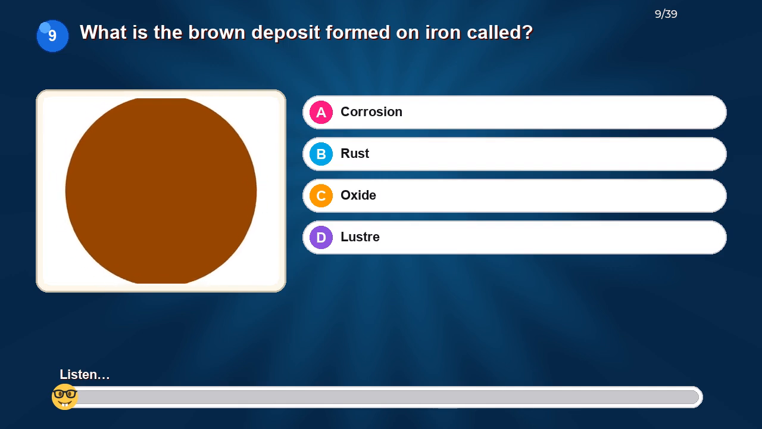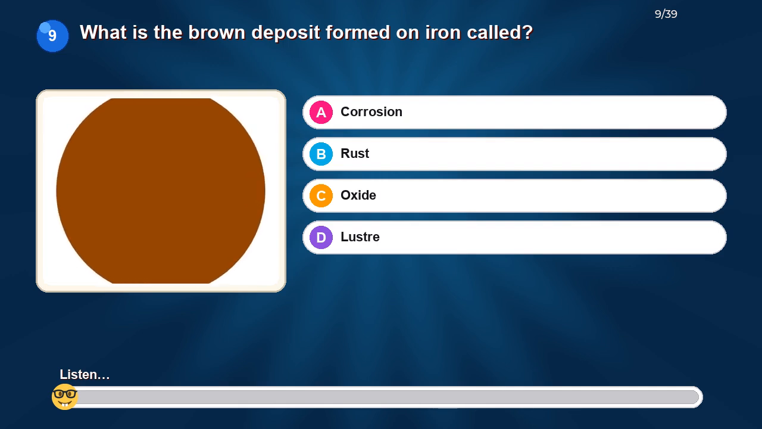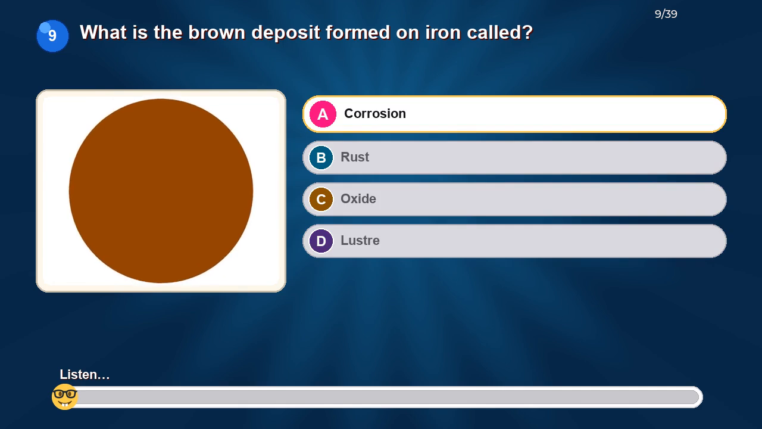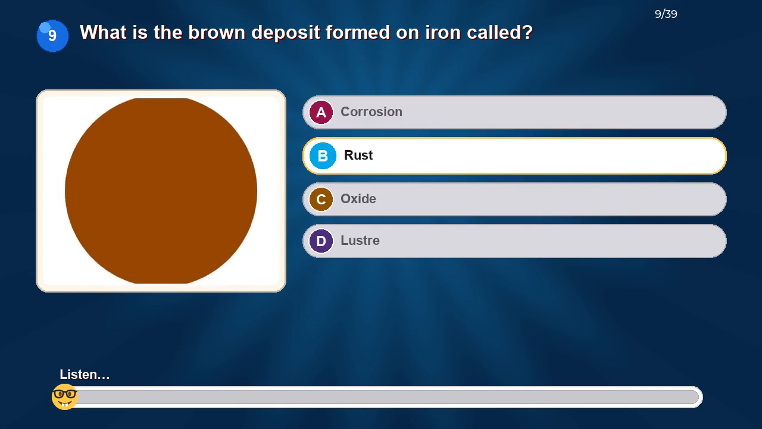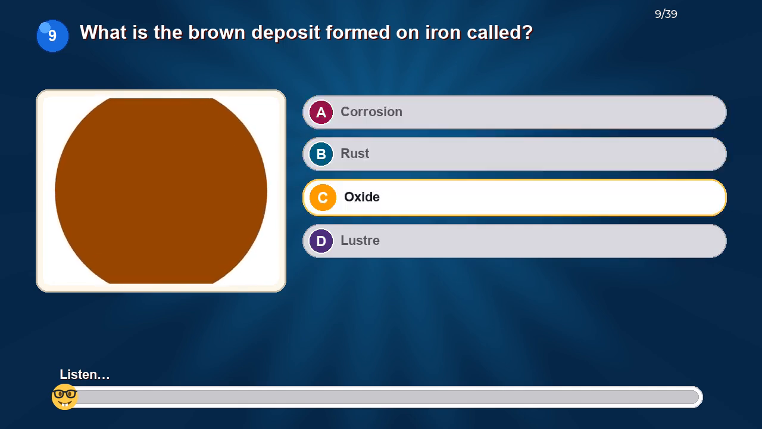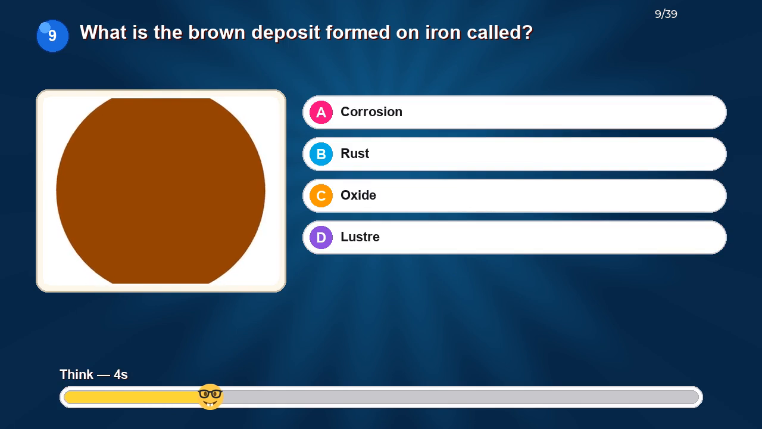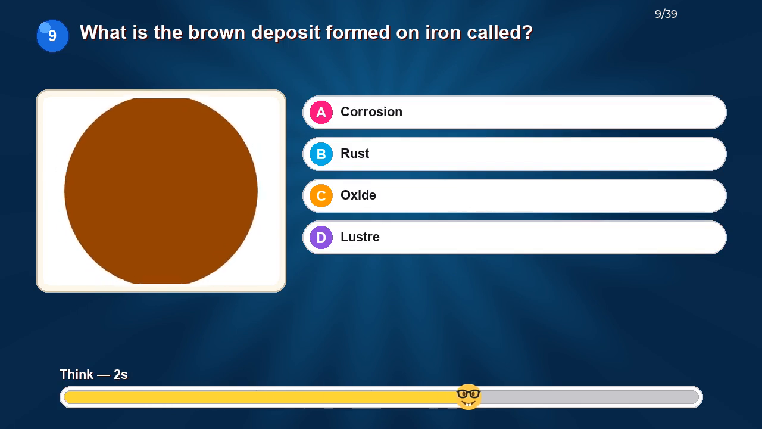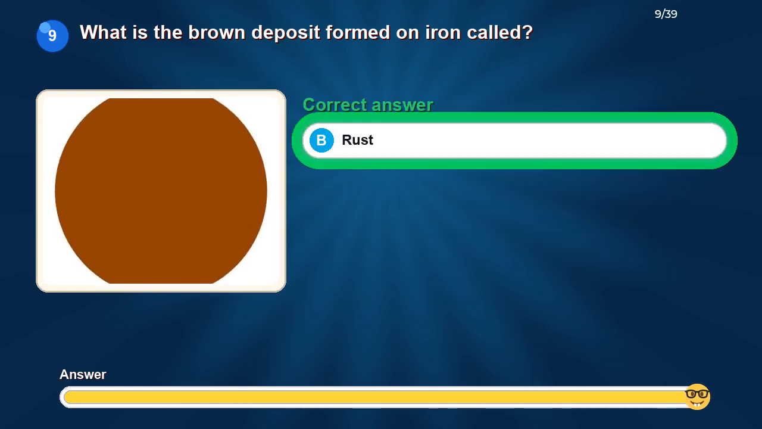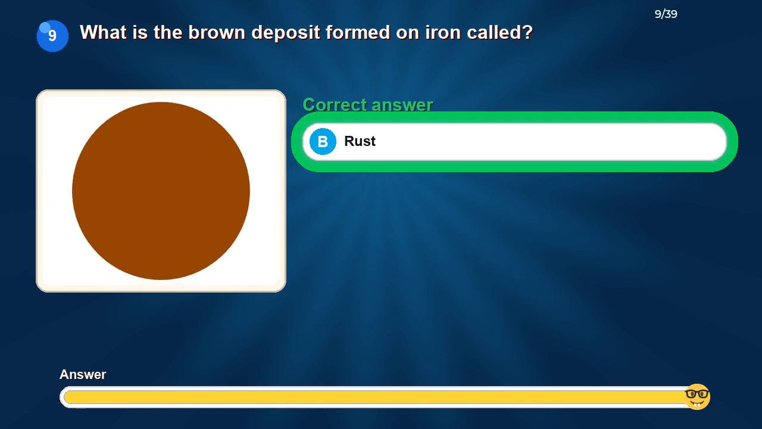What is the brown deposit formed on iron called? Option A, corrosion. Option B, rust. Option C, oxide. Option D, luster. The correct answer is rust.